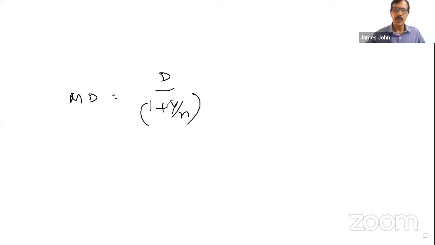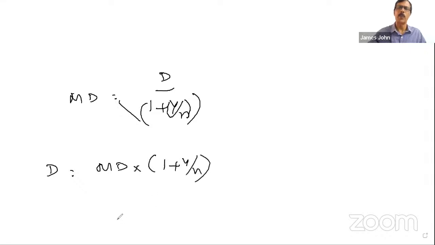See, this formula: modified duration is equal to duration by 1 plus y by n. Here, remember, this 1 plus y by n is together. That's more important. So from this, how do you get duration? You cross multiply. Duration is equal to modified duration into 1 plus y by n. This is the formula.